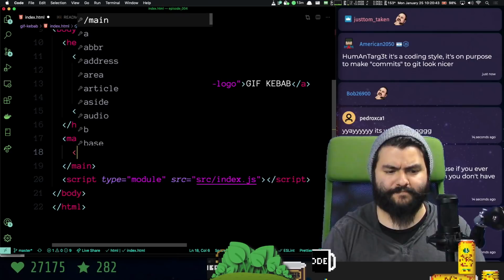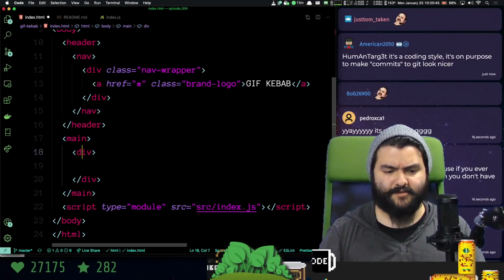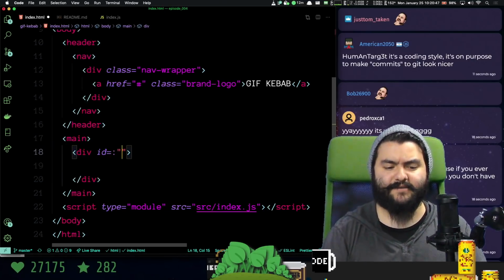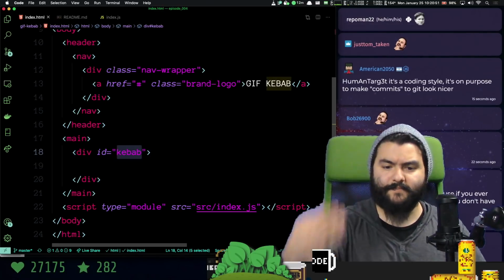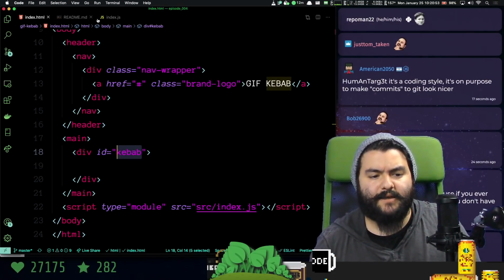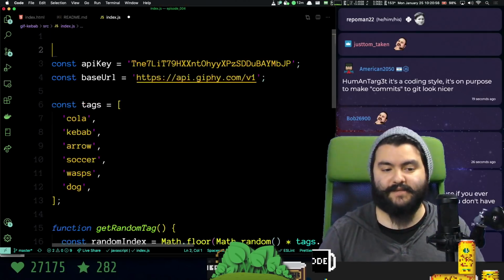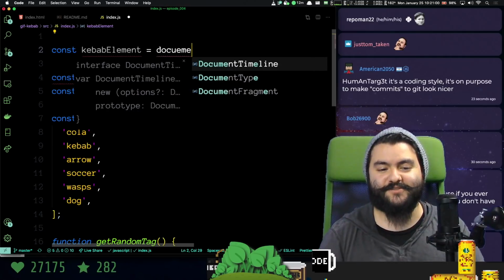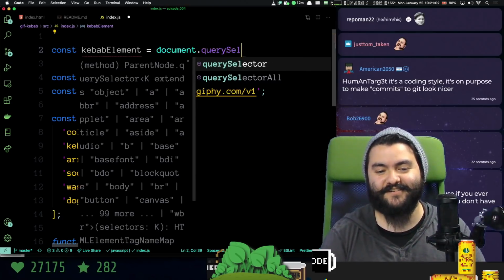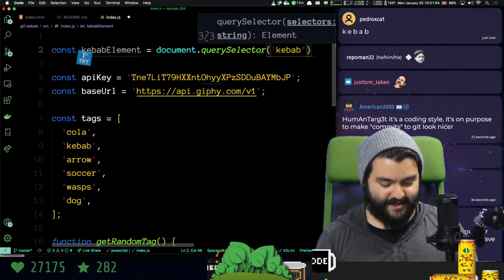So let's have a div here. Let's give it an ID of kebab. And basically, I'm going to add a new item here each time. And then in my JavaScript, I need to reference that element. So we'll call this the kebab element. We're going to use document.querySelector to get the thing with the ID kebab.